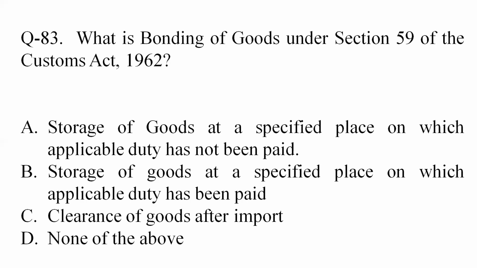Question 83. What is bonding of goods under section 59 of the Customs Act 1962? As per section 59 of the Customs Act 1962, bonding means storage of goods at a specified place on which applicable duty has not yet been paid. So as per the options, option 1 or option A is the correct answer.